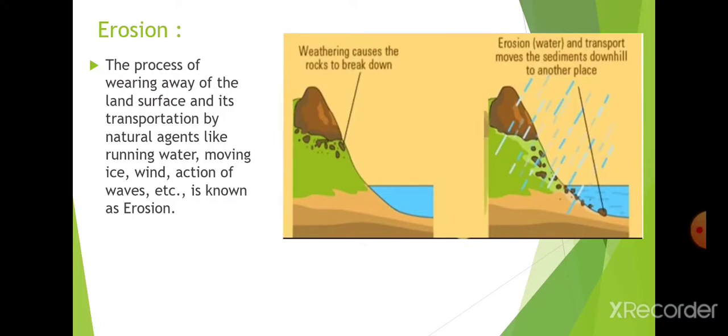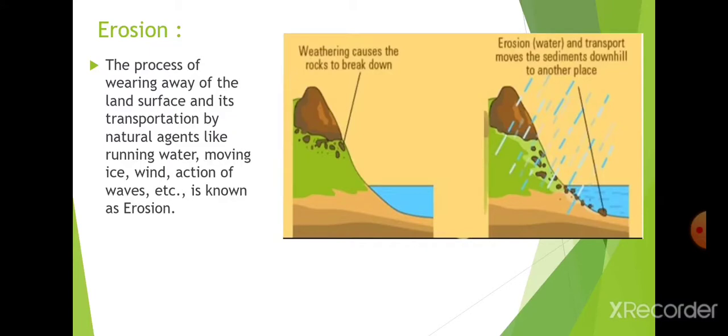In the picture the rocks are still there; weathering causes the rocks to break down. Weathering creates smaller rocks from the bigger rocks. And erosion, with the help of water and other agents, moves the rocks from that particular area to another area.